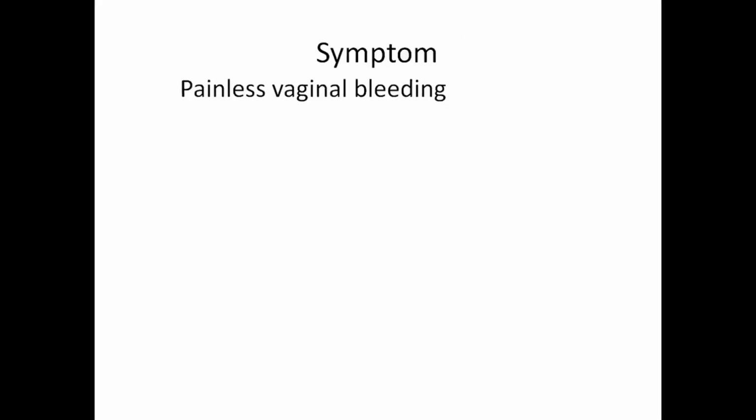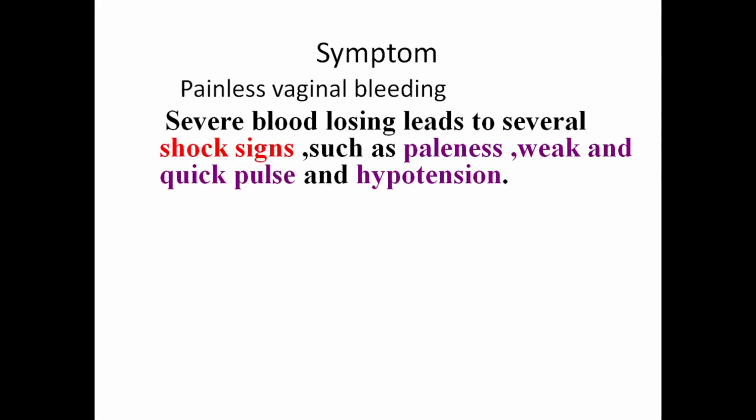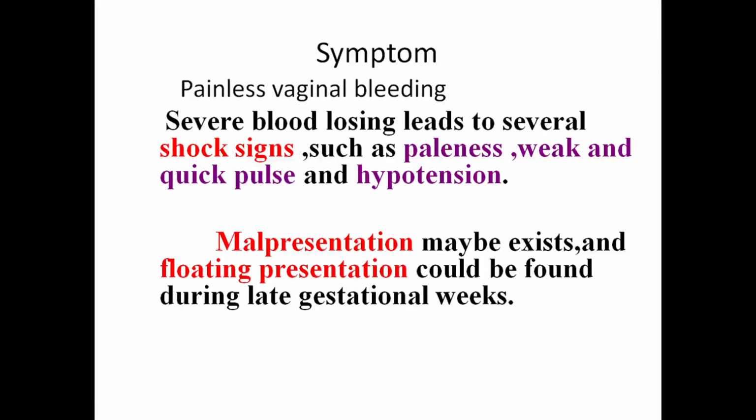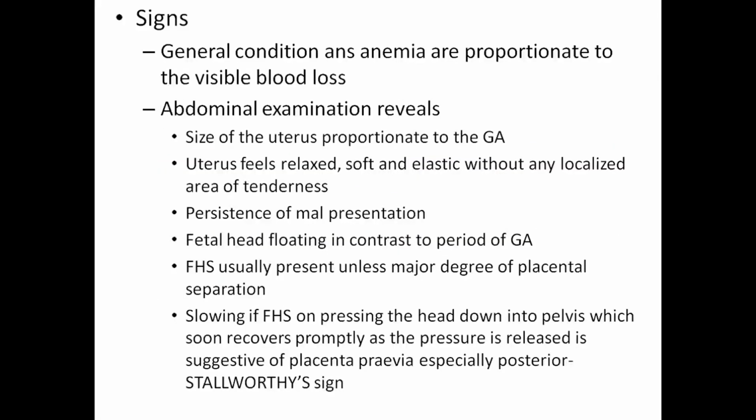The symptoms include painless vaginal bleeding. Severe blood loss leads to severe shock, with signs such as paleness, weak and quick pulse, and hypotension. Malpresentation may exist, and a floating presentation could be found during the late gestational weeks. The signs include general condition such as anemia proportionate to the visible blood loss.